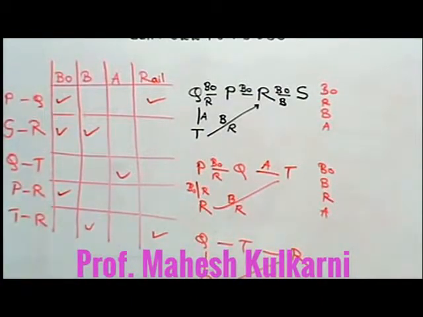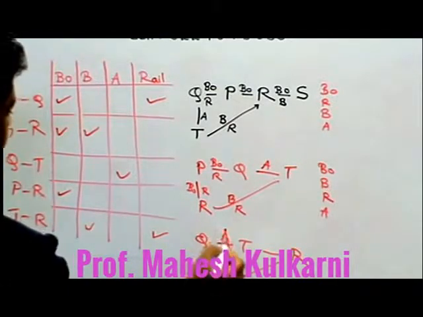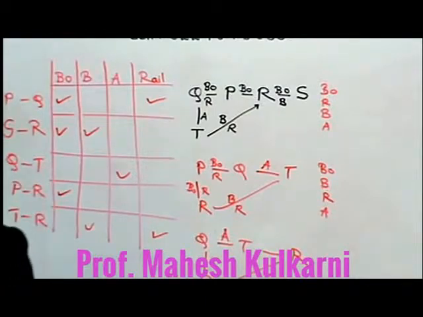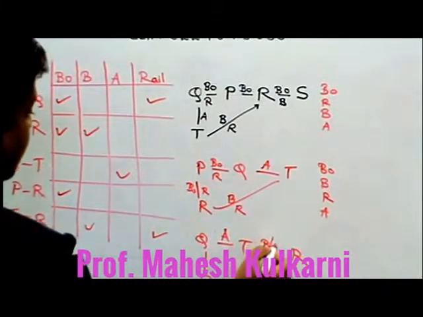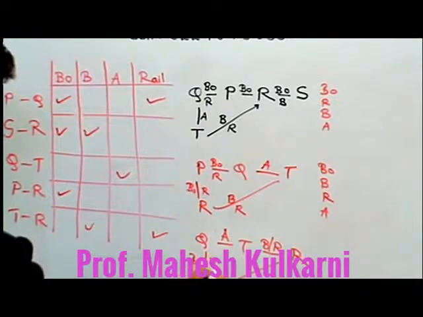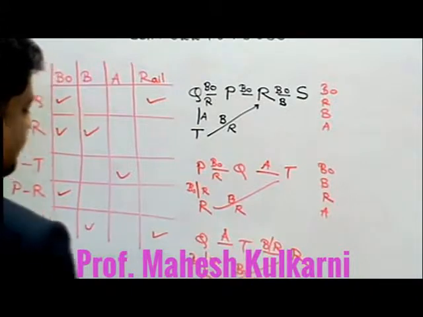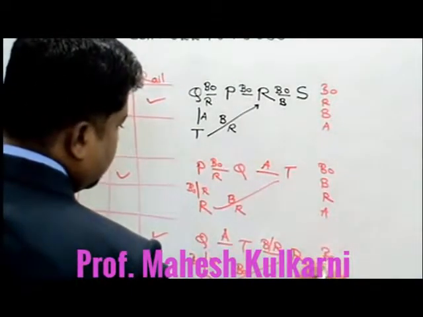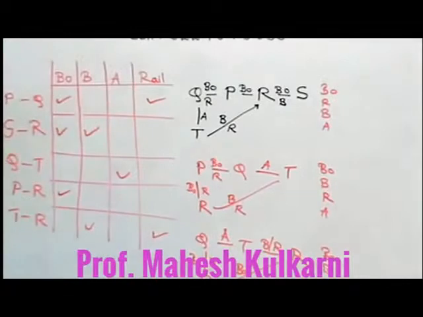So everywhere we will get two routes are available, but Q to T only air, T to R bus as well as rail, Q to P boat and rail, P to R only boat. So here also you will get boat, bus, rail, air. All four modes of transport. But we are talking in terms of maximum options.